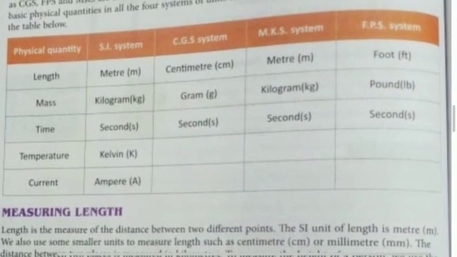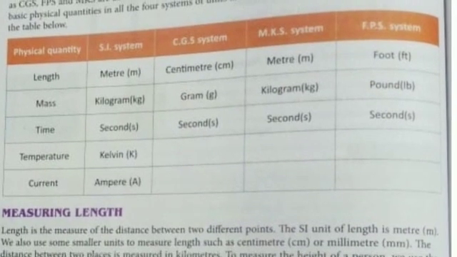Look at the chart. Physical quantities are length, mass, time, and also temperature and current. Length: in the SI system, the basic unit is meter. In the CGS system, centimeter, in short cm. MKS system, meter, in short m. MKS and SI are the same, meter, meter. FPS, foot, or in plural we call feet.